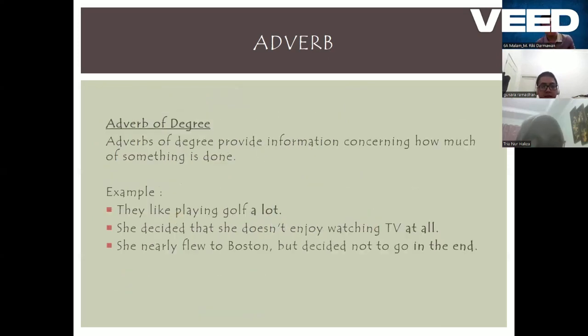Next is adverbs of degree. Adverbs of degree provide information concerning how much of something is done. For example, the first example is, they like playing golf a lot. The second example is, she decided that she doesn't enjoy watching TV at all. And the last example is, she nearly flew to Boston but decided not to go in the end.